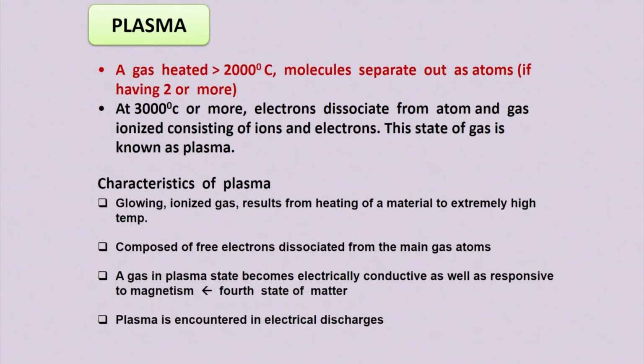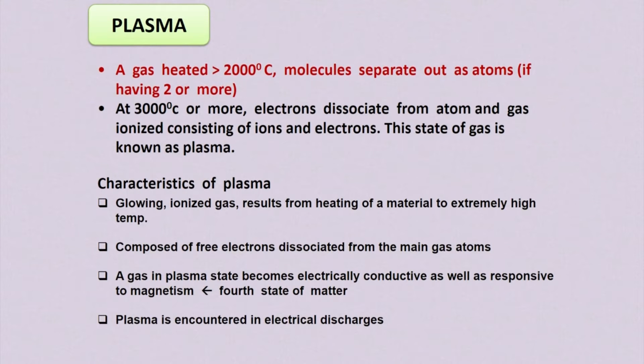When these gas molecules are heated up to a very high temperature, suppose around 2000 degrees centigrade, the atoms separate out from the molecules. And when these atoms are heated up to a very high temperature, maybe around 3000 degrees centigrade, the electrons and ions dissociate from the atoms.